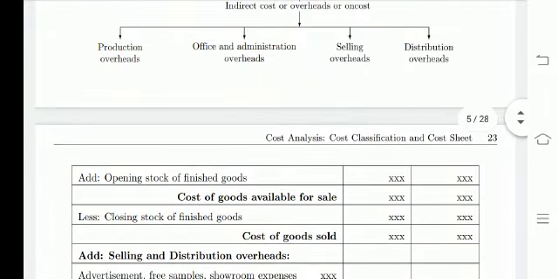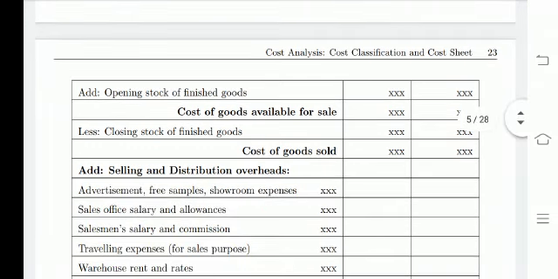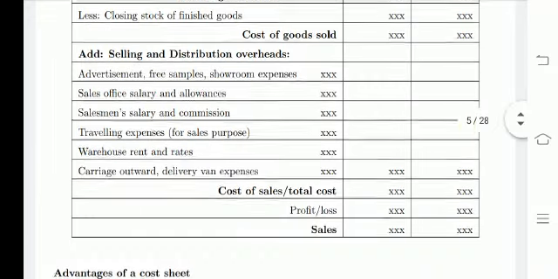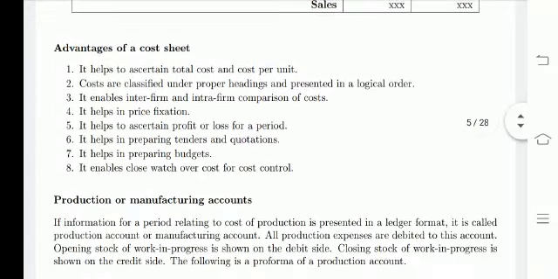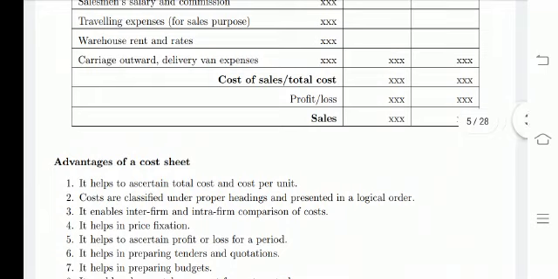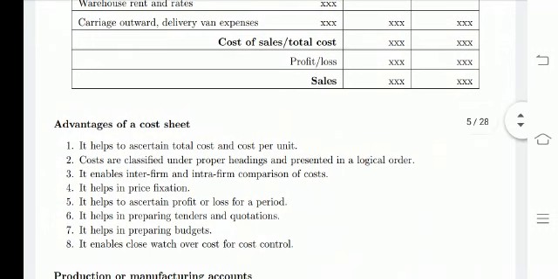So see, this is the cost analysis under the cost sheet first. Here some parts are missing. Here they are showing only how to calculate the profit and loss with the help of sales and total cost. Anyway, it is the end of cost sheet under the pro forma.